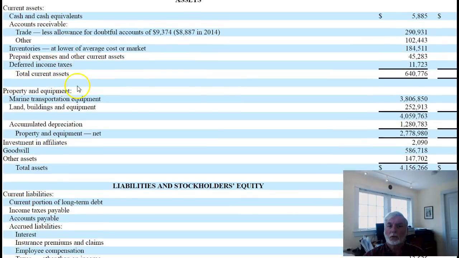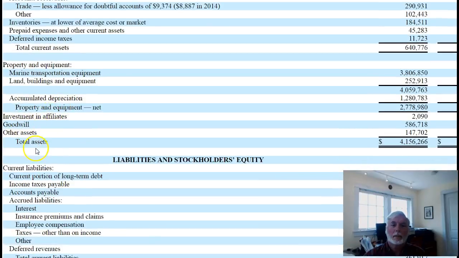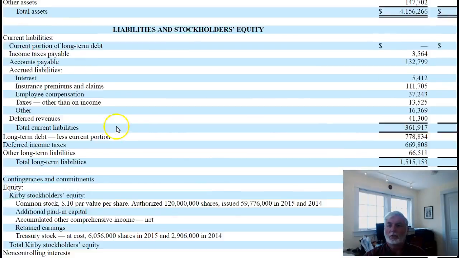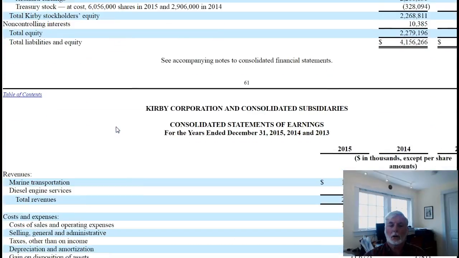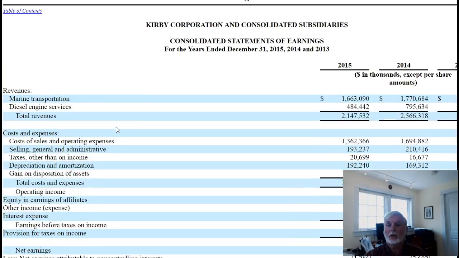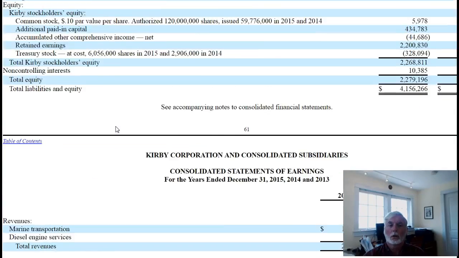And look at this. We've just done some of this on a really small basis of a fictitious company. But here we've got cash, we've got accounts receivable, we've got inventories, which we didn't talk about, but I think most of you probably know what inventories are. Prepaid expenses, total current assets. We know a lot of this stuff already. Property and equipment, and accumulated depreciation. Some other things, some goodwill, so total assets, liabilities, and so forth. So you've got a balance sheet for 15 and 14. If you go down here, you've got statement of earnings for 15, 14, and 13, and so forth.